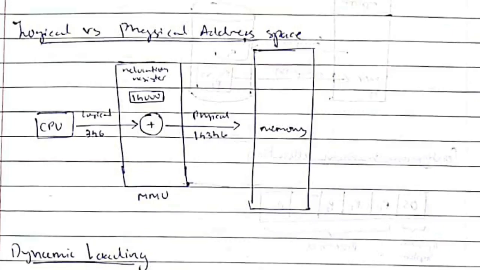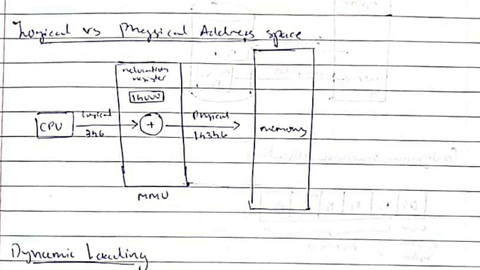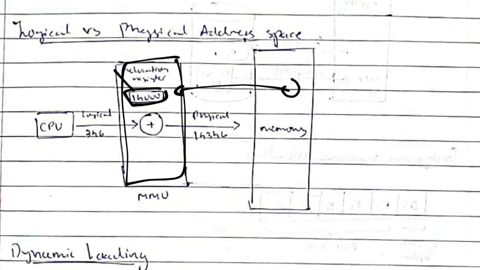There are two types of memory. First one is physical memory, and second one is virtual memory. It's managed by the memory management unit. So we have two types of address. First one is the physical address, which means if this is the variable stored here, what is the address of this point? That is known as the physical address. And the virtual address means, in the virtual memory, what is the address of the same data? This data is also stored here, but only in the form of an address. So this is the logical address, which will be mapped to the main address during execution of the program. So this is all about logical versus physical address space.